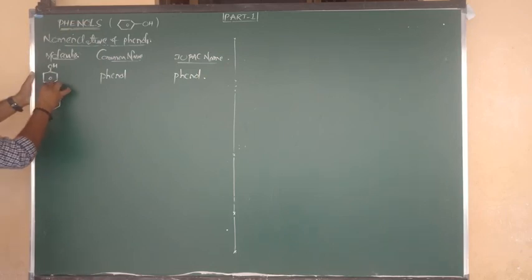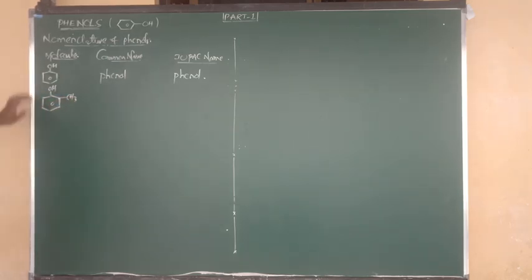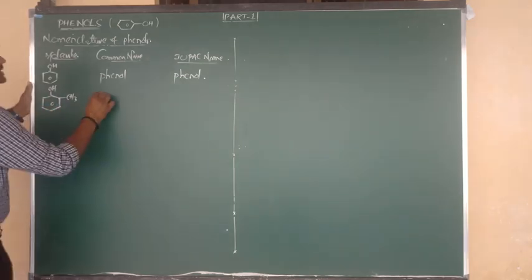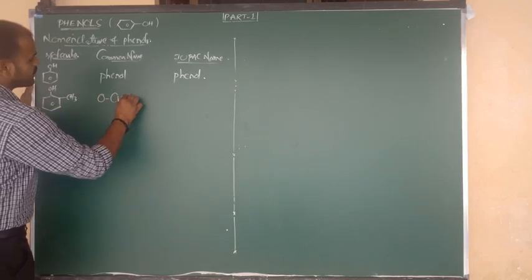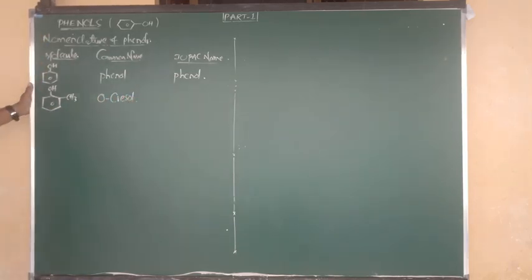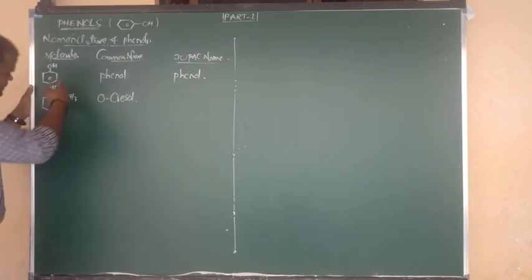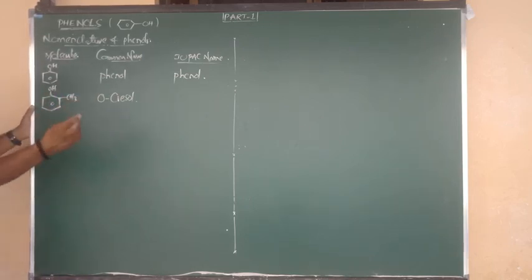But suppose at the ortho place it is connected to CH3. Ortho place connected to CH3. Right. So this is nothing but, as I already told you, orthocresol. Shall we write the IUPAC name? We will write it later. First of all, I want to consider another two, metacresol and paracresol.